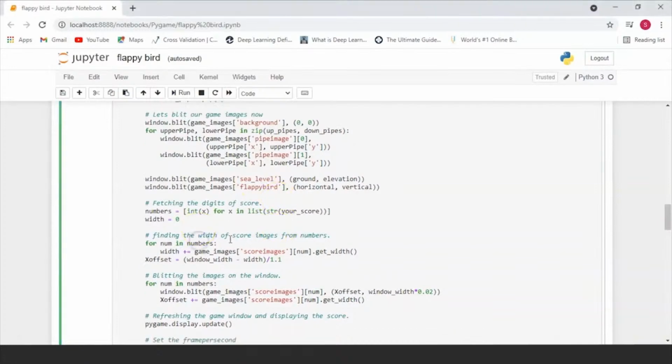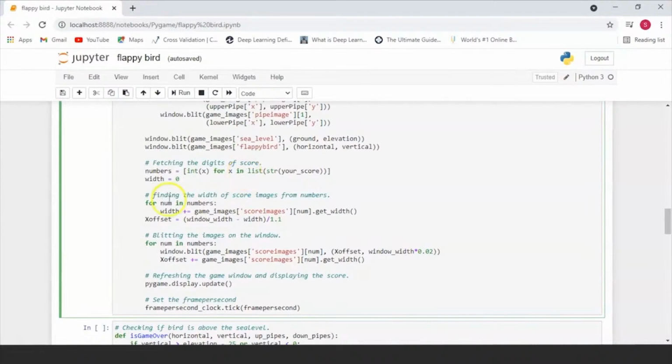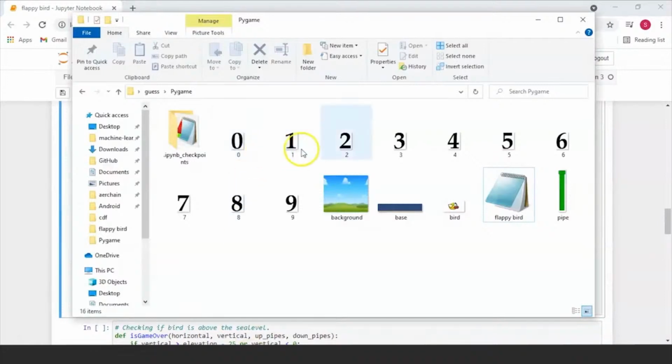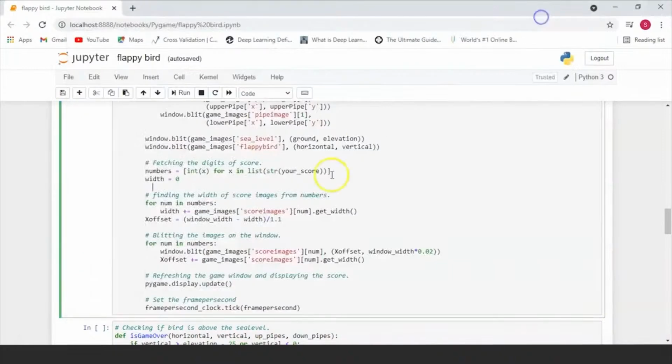Another thing that you need to do is fetch the digits of the score and display them on your screen. So the digits, again, all of the images have already been included in our Flappy Bird folder, and all you have to do is display them onto the screen. To do this, all that we have to do is loop through our numbers list and display the scoreboard images on the side of our window. And this is the position at which they'll be displayed.